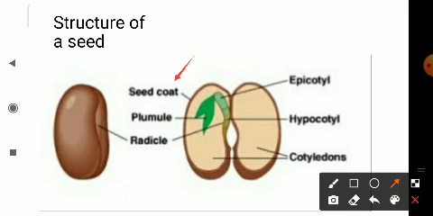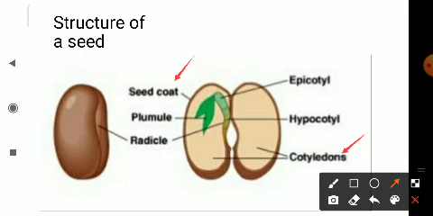What is that layer called, children? It is the seed coat. So the outer covering of the seed is called as seed coat, and this seed coat protects the seed. Understood? Yes. So now the next part of the seed is the cotyledons.